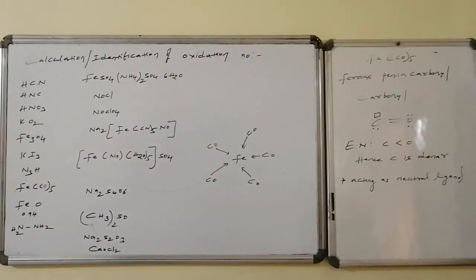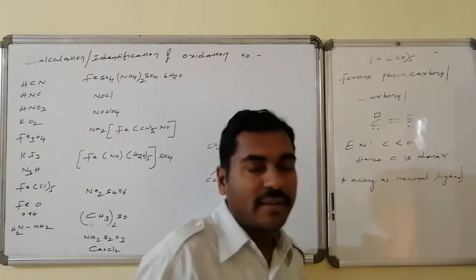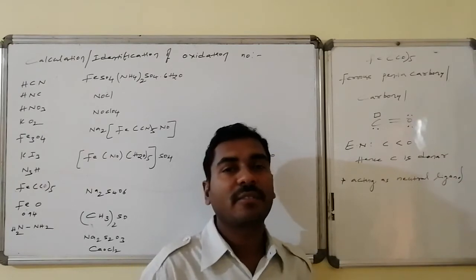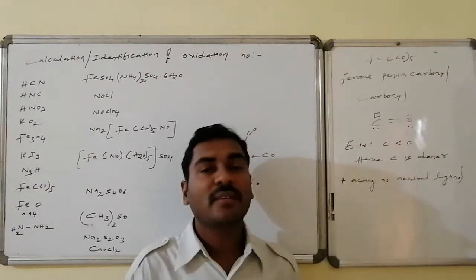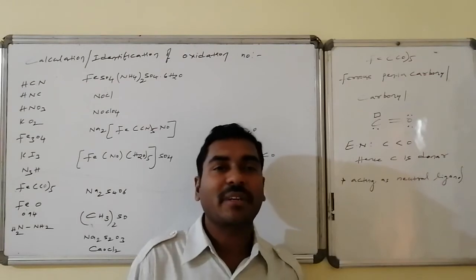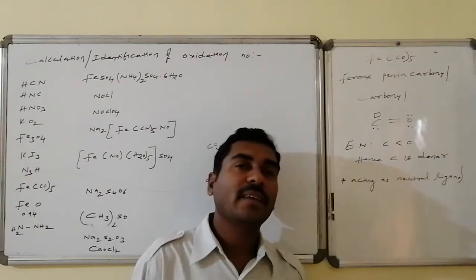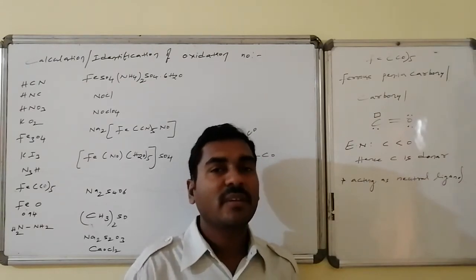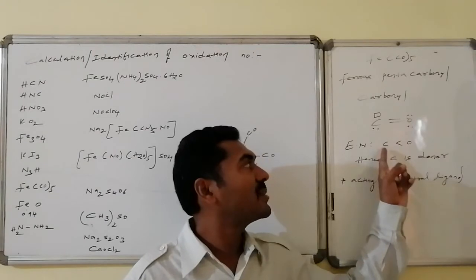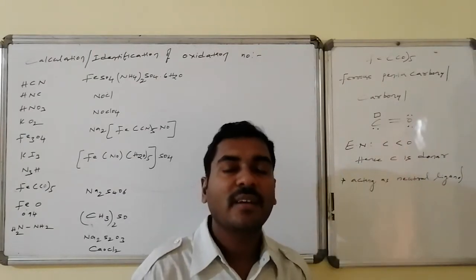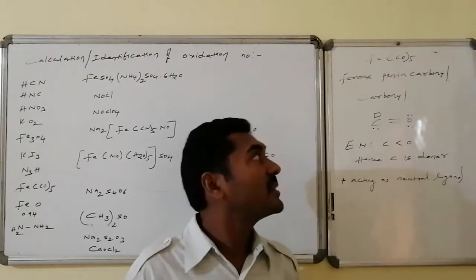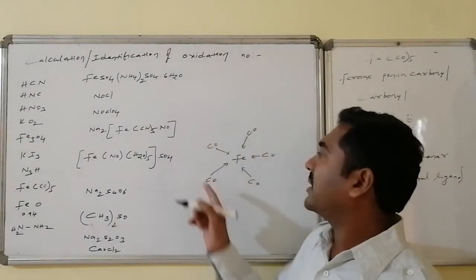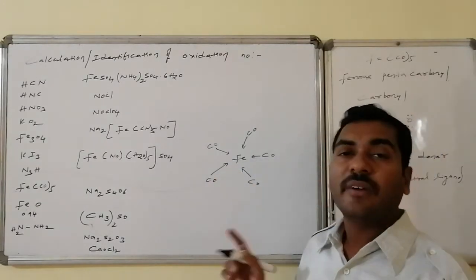Iron pentacarbonyl, where carbonyl has features of electron pair donation. Carbon and oxygen are connected with a double bond, oxygen is having 2 lone pairs, carbon is having 1 lone pair and 1 vacant orbital. As for electronegativity, carbon is having lesser electronegativity than oxygen, hence carbon is acting as donor. If carbon is acting as donor, it should donate its lone pair to the central atom, iron. As a result, it forms a coordinate covalent bond because the central atom iron has many vacant orbitals. Thus 5 carbonyls donate lone pairs towards the iron and form iron pentacarbonyl.